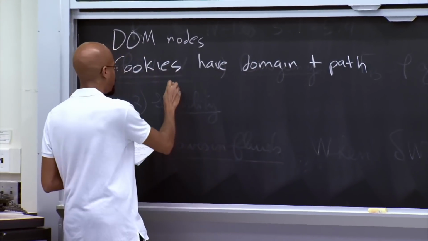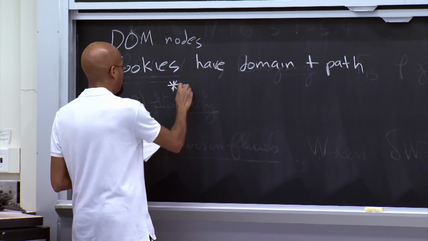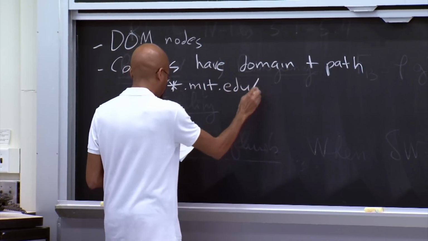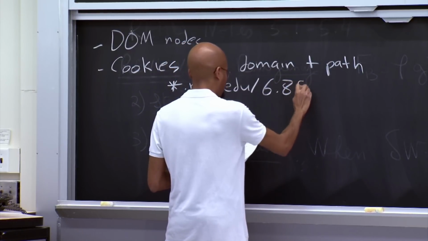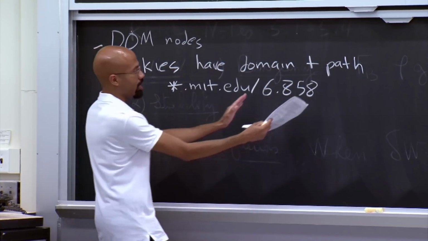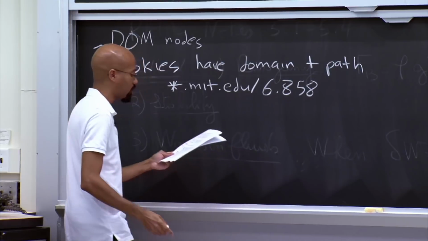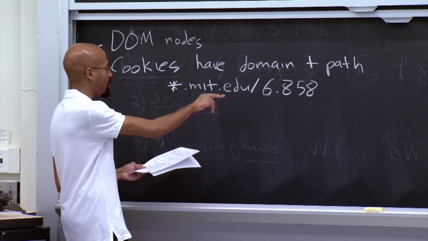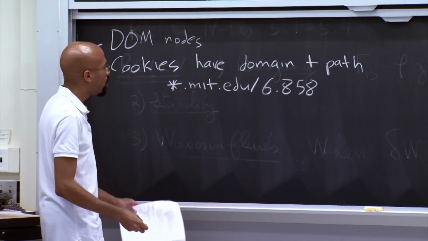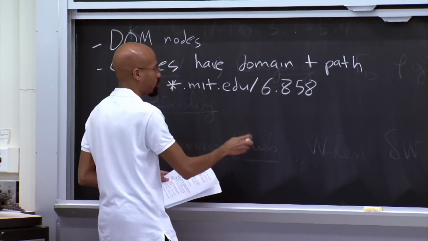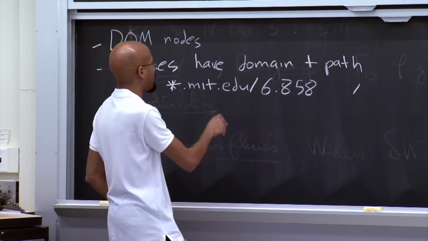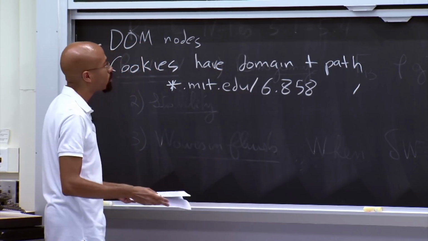For example, you can imagine a cookie might be associated with the following information: *.mit.edu and then 6.858. So you've got this domain thing sitting here, and then you've got this path thing sitting over here. Note that this domain can possibly be a suffix of the page's current domain, so you can play somewhat similar tricks as we had over there. And note that this path can be set to just the slash with nothing else there, which indicates that all paths in the domain should be able to have access to this cookie.